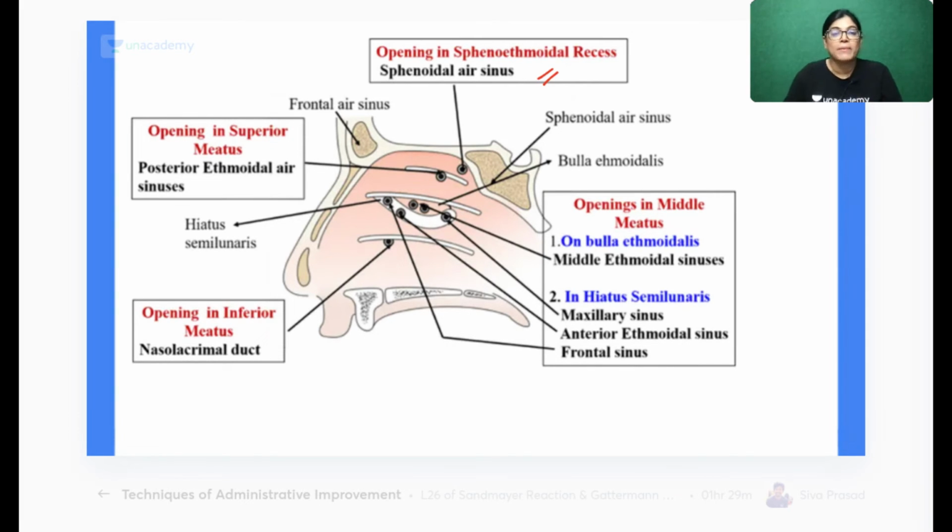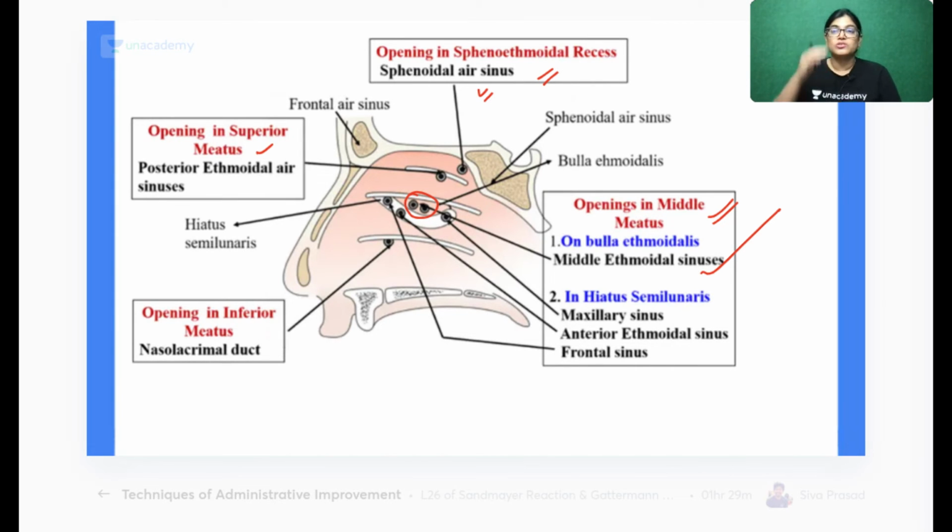The structure opening above the superior meatus, in the sphenoethmoidal recess, is the sphenoidal sinus. The opening of the superior meatus is the posterior ethmoidal sinus, which was asked in the MCQ. And the opening of the middle meatus lies on an elevation called the bulla ethmoidalis. The structure opening there is the middle ethmoidal sinus.